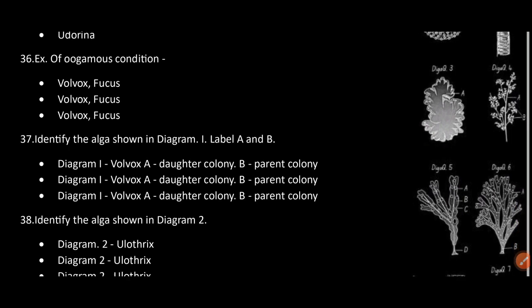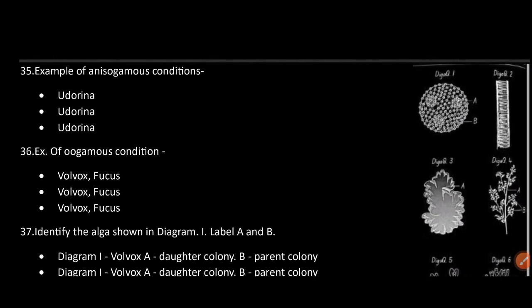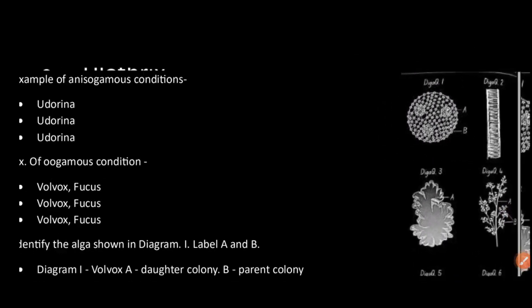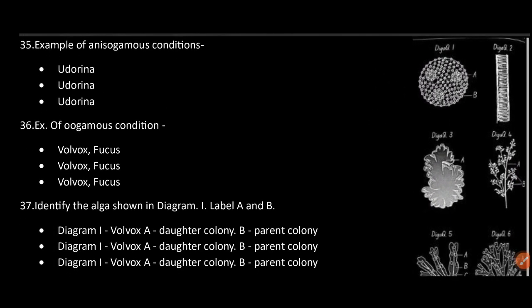Identify the alga shown in diagram 1, label A and B. This is Volvox. A is the daughter colony and B is the parent colony.